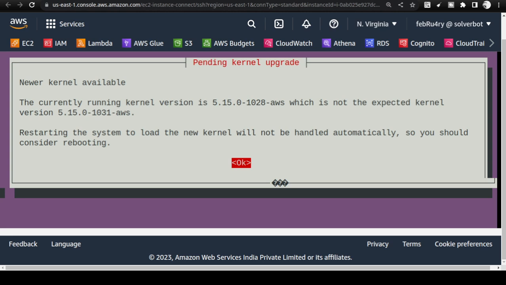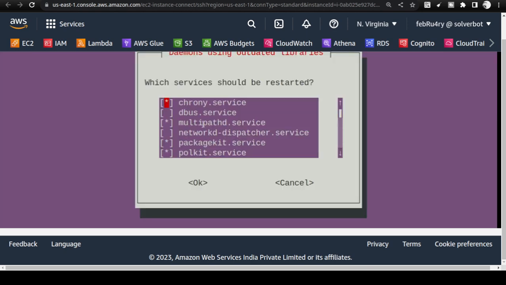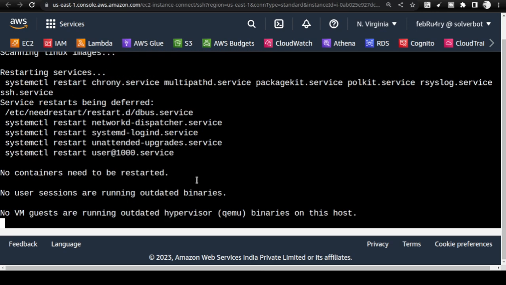Once the upgrade process is done, you will get a window like this. Just click on that window using your mouse like this and press spacebar on your keyboard. And after that, again, you will get this kind of a window. Press tab, it will highlight OK, and then press spacebar on your keyboard. Now your machine is updated.